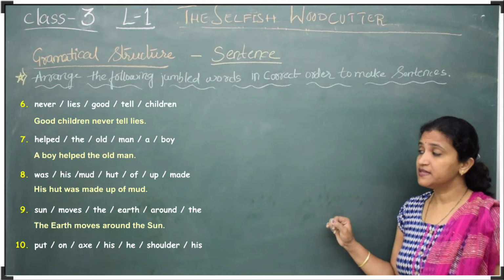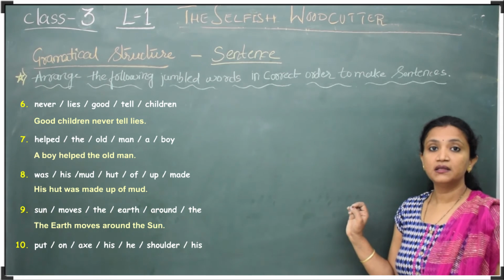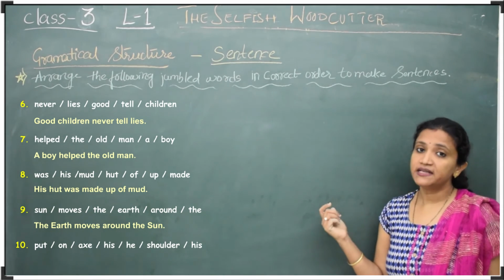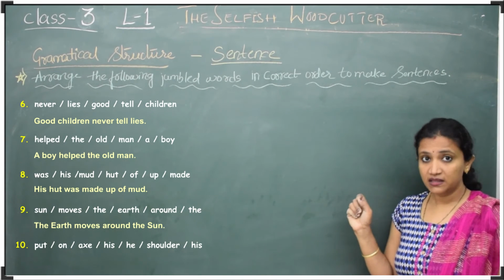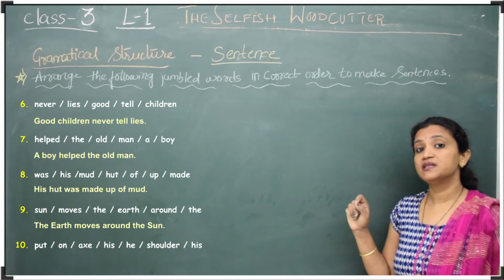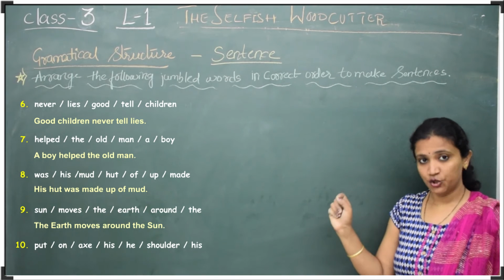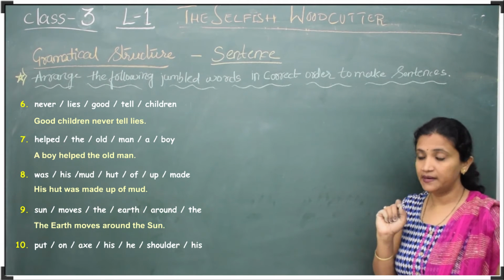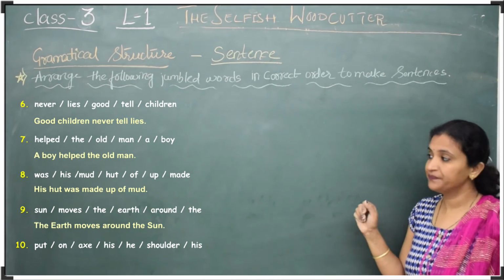Now we will see the 9th one: sun moves the earth around the. How should the sentence be arranged? First, the earth moves around the sun. In the word "the", T should be capital. In the word "earth", E should be capital. In the word "sun", S should be capital, and then a full stop.